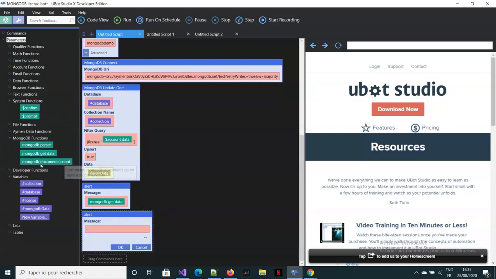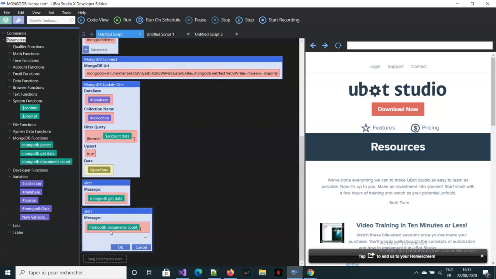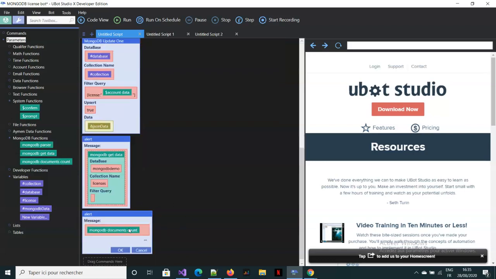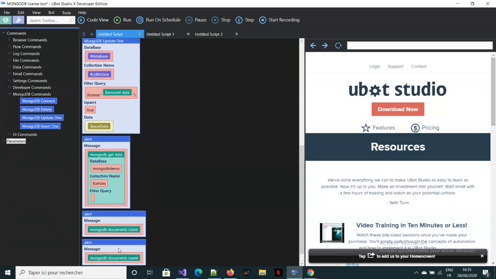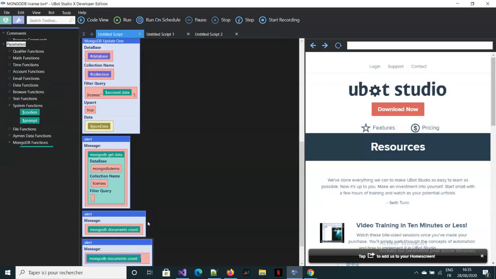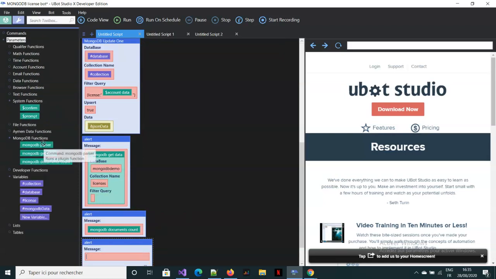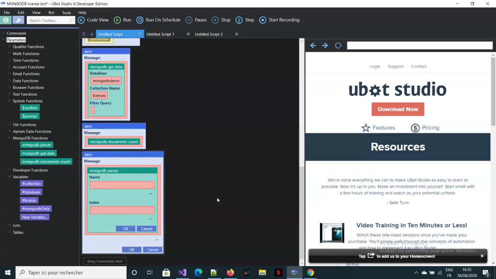Then we'll check to see how many documents we pulled using get data. And then we use the MongoDB parser to get exactly the data we want. So we just pull the license from the second document that we got.